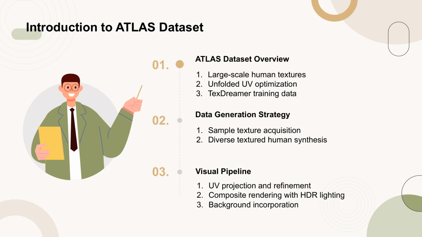The Atlas dataset is designed to provide large-scale human textures with optimized UV mappings, which are essential for training TexDreamer. The data generation strategy involves two main processes: sample texture acquisition and diverse textured human synthesis. The visual pipeline includes UV projection to optimize coarse UV maps from multi-view images, followed by projection painting for refinement. Composite rendering enhances authenticity with HDR lighting and PBR shaders, while incorporating backgrounds increases realism. This dataset supports the training of TexDreamer by providing diverse and high-quality human texture data.